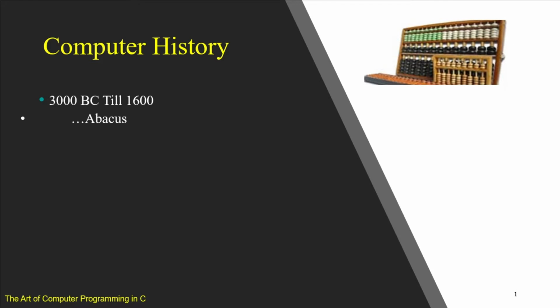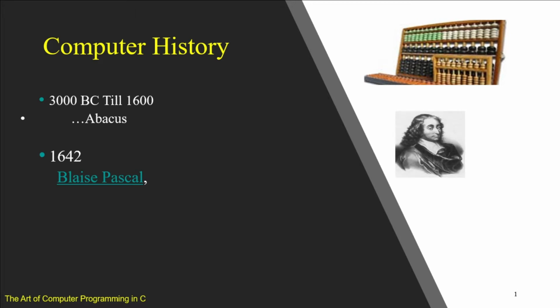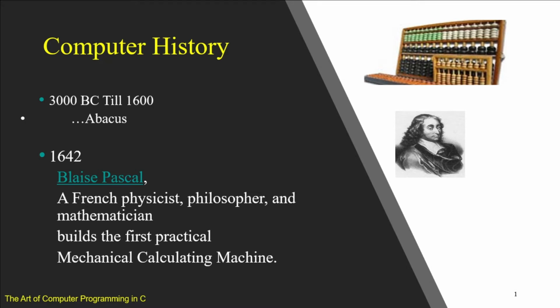We trace the history of computer from 3000 BC till 1600, when abacus was the calculating machine or computing machine available. In 1642, Blaise Pascal, a French physicist, philosopher and mathematician, built the first practical mechanical calculating machine.